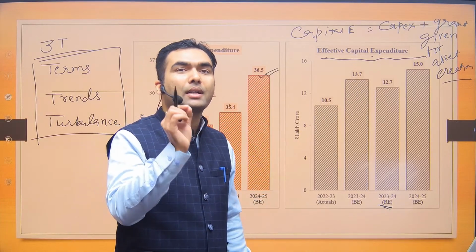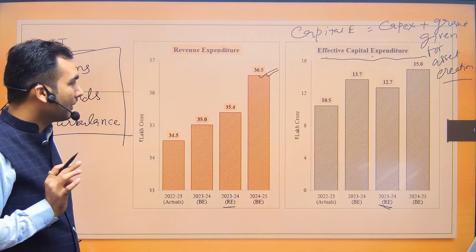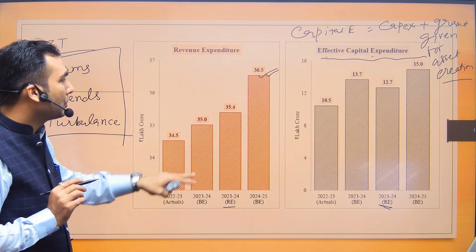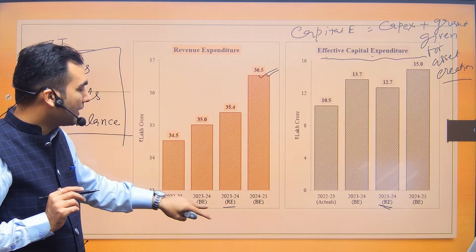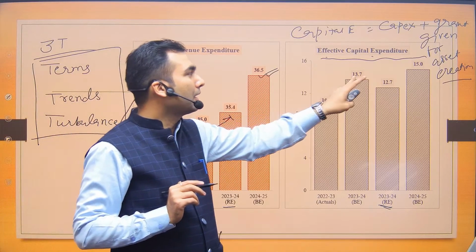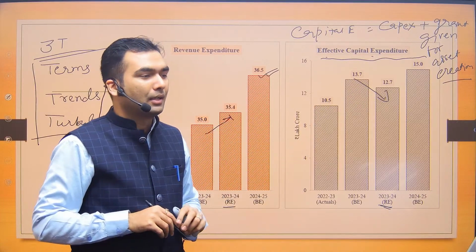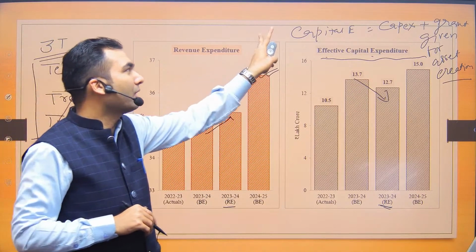So the government has not done enough capital expenditure. Okay, this is the analysis that you should note: vis-a-vis last year's budget estimate, the government surpassed its revenue expenditure but was not able to meet its effective capital expenditure. More importantly, this definition is important.